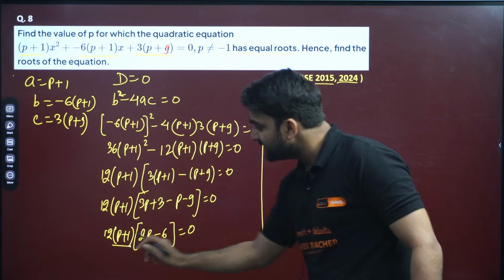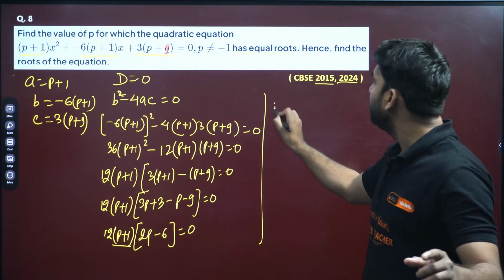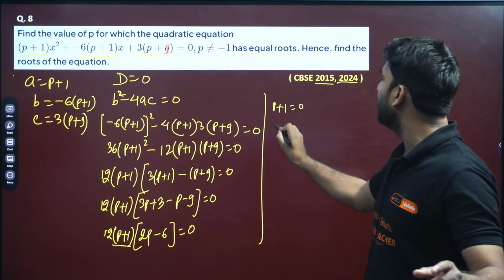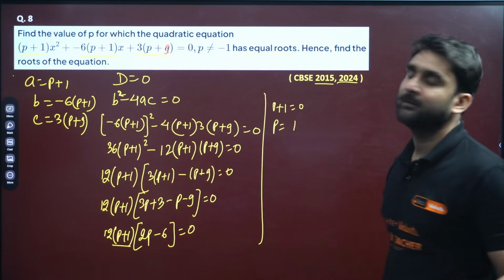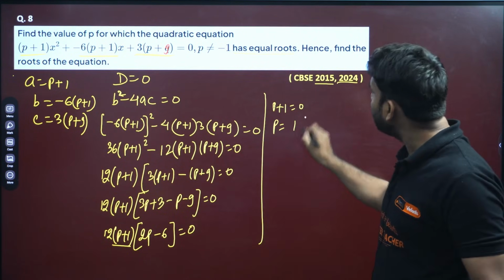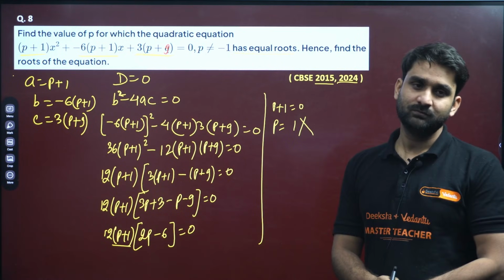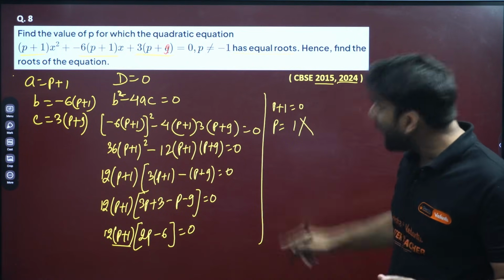Now if we consider p plus 1 equals 0, we are getting p equals minus 1. But this cannot be valid. We cannot take p equals minus 1. Why?